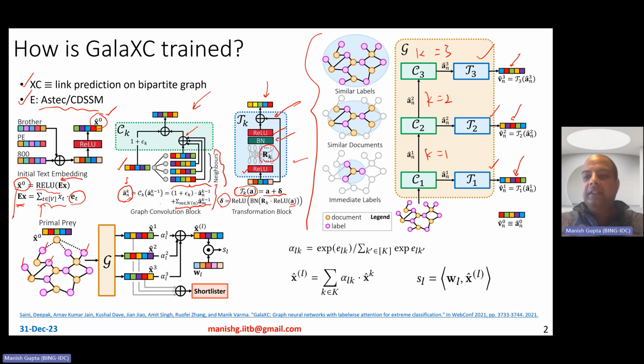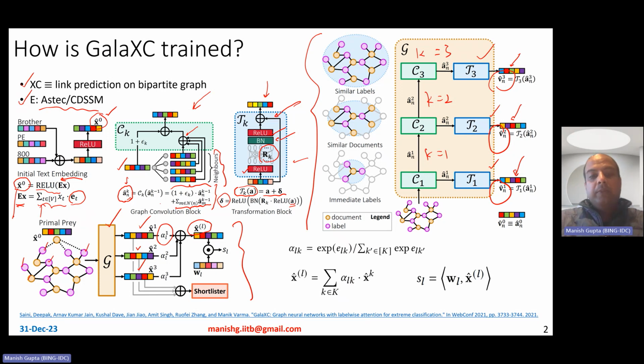Now, what do you do with these 3 different levels of representations, right? So this is also shown in this chart here. So given a particular label or document text, you essentially pass it through the GNN architecture. You get these 3 representations. We call them x1, x2, x3 hats. Okay. So they are actually referred to as V's here, but it's just the same notation. The paper just used a hodgepodge of multiple notations, but actually it's the same notation. These V's basically are X's here, right? So then you want to do an attention-based addition of all of these so as to come up with a single representation for the label or the document.